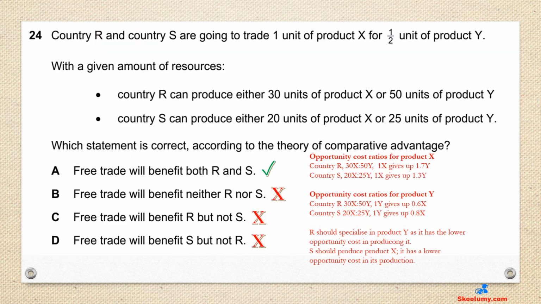Question 24. Country R and country S are going to trade 1 unit of product X for a half unit of product Y.